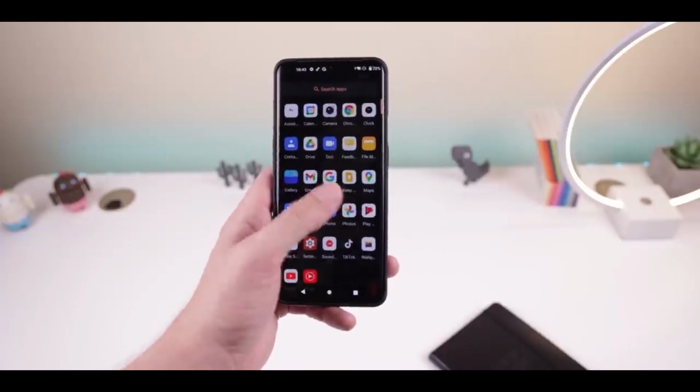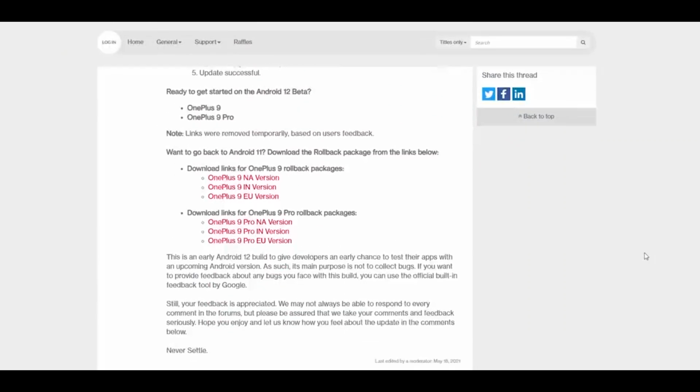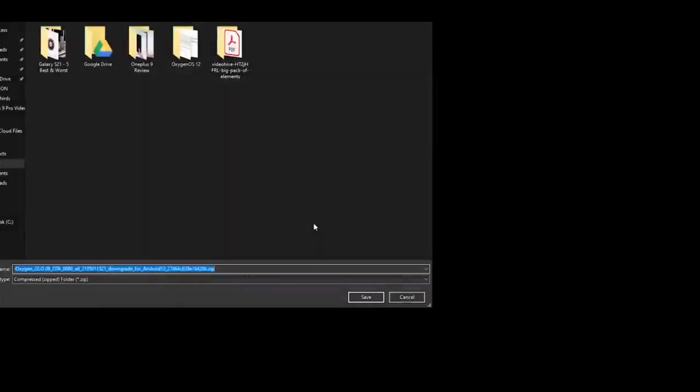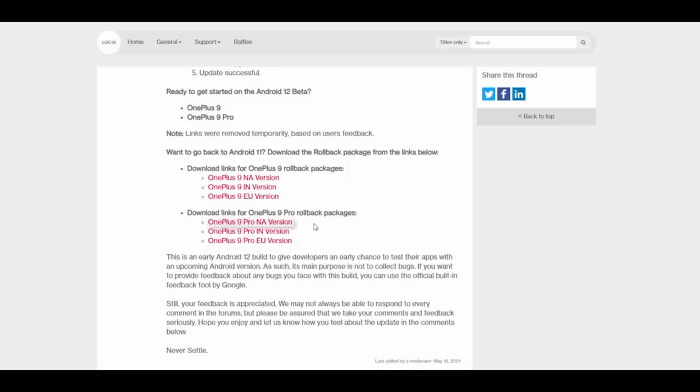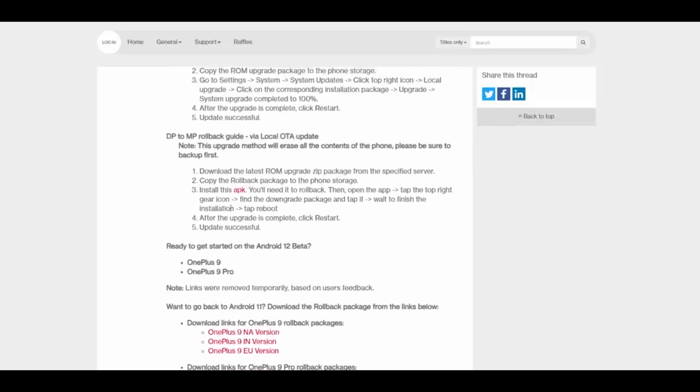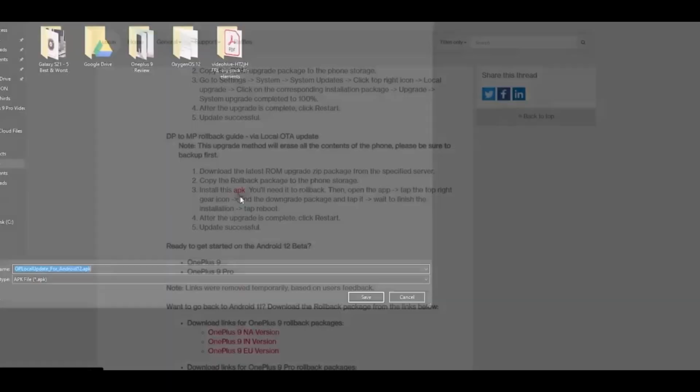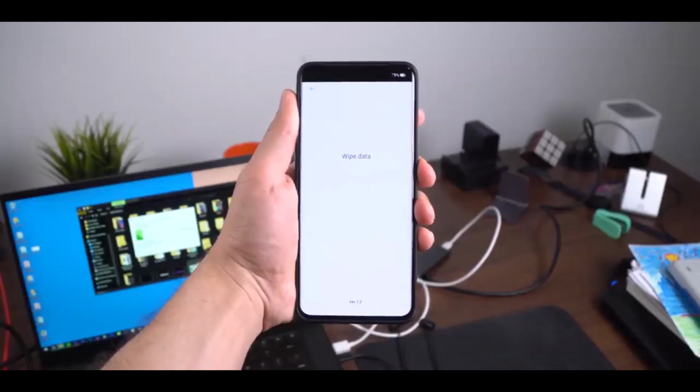Now, for those people who have already updated their OnePlus 9 and 9 Pro to OxygenOS 12 and are stuck in a boot loop or not liking OxygenOS 12, here's how you can downgrade to OxygenOS 11 again. First of all, you will need to go to this site. I'll leave the link in the description below. After going to the site, you will have to download the files for your device particularly. That's the downgrade file, and you will also have to download this application. These two files are necessary to downgrade to OxygenOS 11 again.